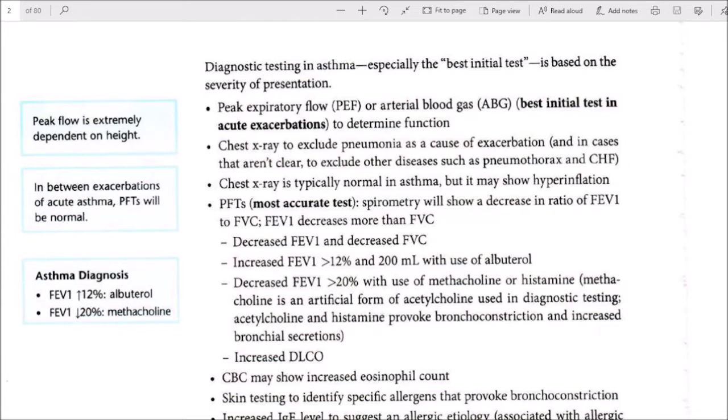Methacholine is an artificial form of acetylcholine used in diagnostic testing. Acetylcholine and histamine provoke bronchoconstriction and increase bronchial secretions. DLCO is increased. Peak flow is extremely dependent on height. In between exacerbations of acute asthma, PFTs will be normal. Asthma diagnosis: FEV1 increased 12% with albuterol, FEV1 decreased 20% with methacholine.